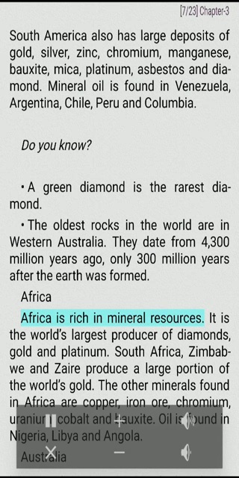Africa. Africa is rich in mineral resources. It is the world's largest producer of diamonds, gold and platinum. South Africa, Zimbabwe and Zaire produce a large portion of the world's gold. The other minerals found in Africa are copper, iron ore, chromium, uranium, cobalt and bauxite. Oil is found in Nigeria, Libya and Angola.